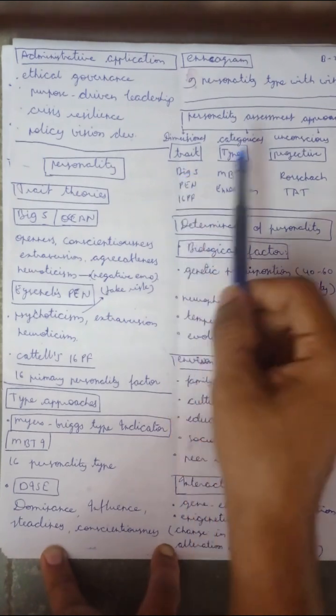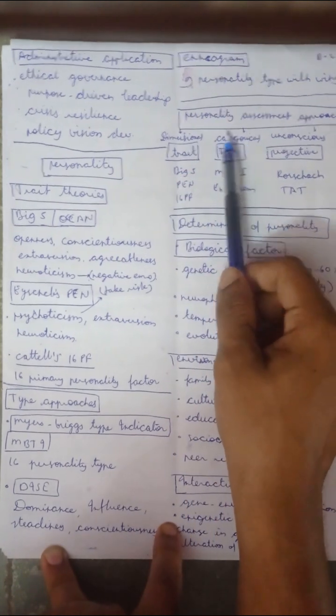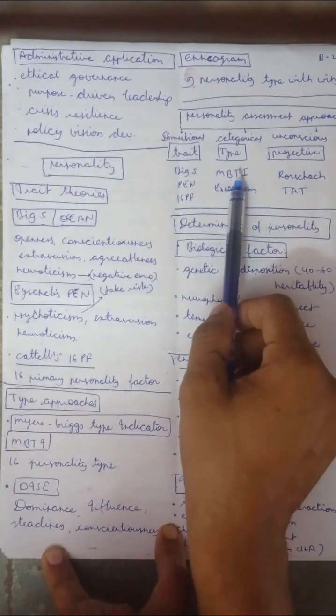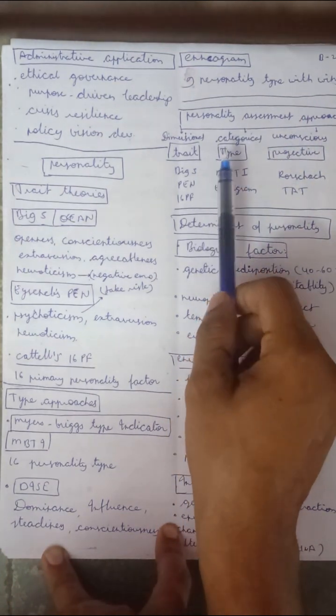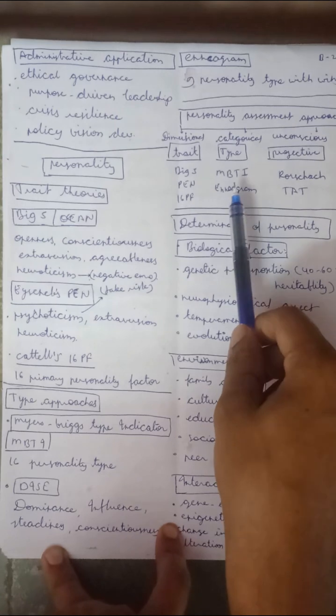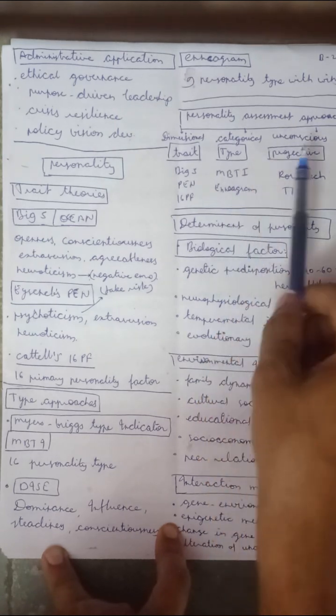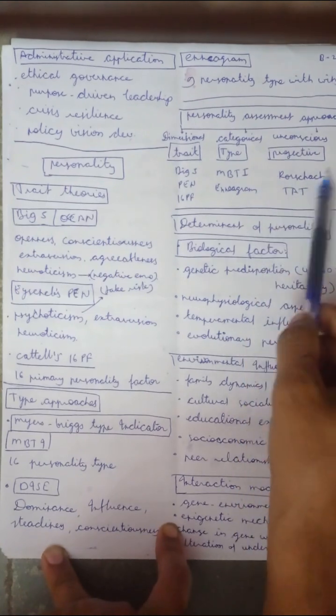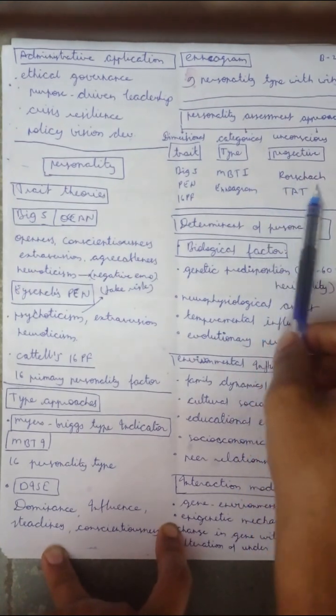Neuroticism means negative emotion. Then the categorical approach means type personality assessment. MBTI means Myers-Briggs Type Indicator. Then the Enneagram means 9 personality types with a wing, meaning one dominant. Then the unconscious or projective type includes the Rorschach test and Thematic Apperception Test.